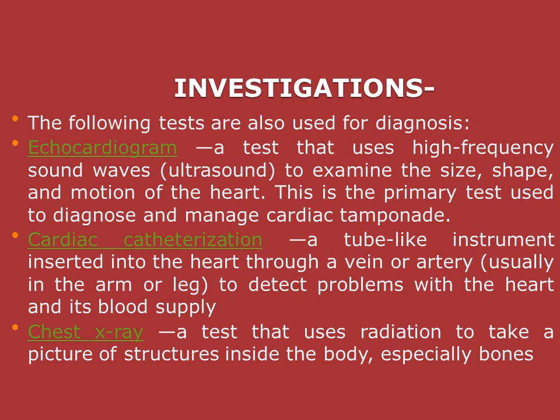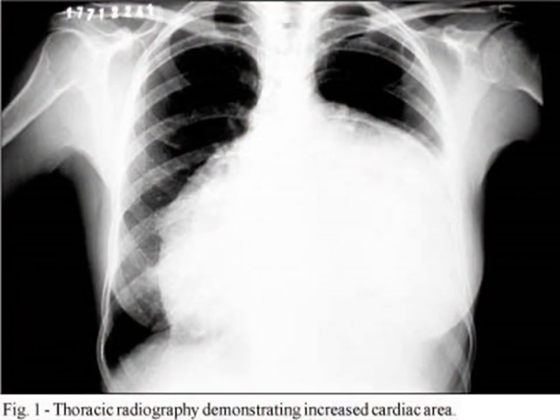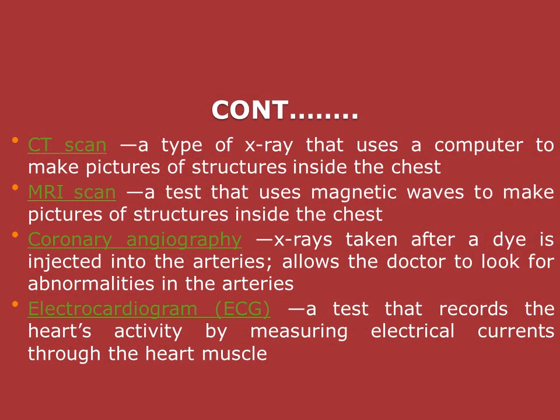Then chest X-ray, a test that uses radiation to take a picture of structures inside the body, especially bones. Like this, these structures show the increased cardiac area. Then CT scan, a type of X-ray that uses a computer to make pictures of structures inside the chest. Then MRI scan, a test that uses magnetic waves to make pictures of structures inside the chest.